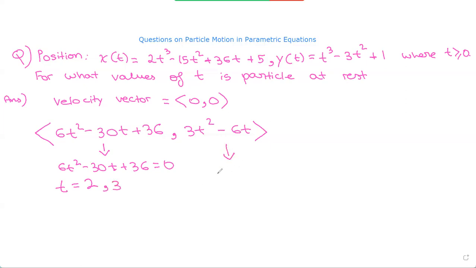Similarly, 3t squared minus 6t is equal to 0. Solving the quadratic gives us t is 0 and t is 2. Now that we have these values of t, we have to find which value is common to both. The only value that's common to both is t equals 2. So this is the time at which the particle is at rest.